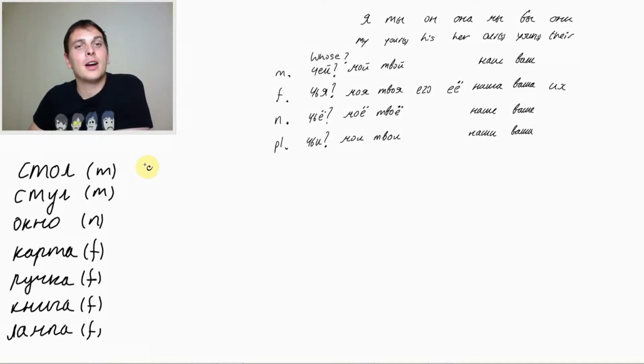And how would we say whose table is this? Чей это стол? Стол is masculine. So for masculine, if we want to ask whose, we need to use чей. This would be это. And we take стол. Чей это стол?